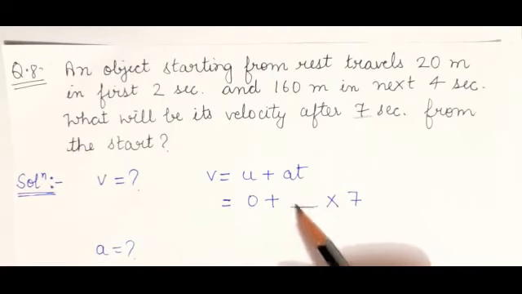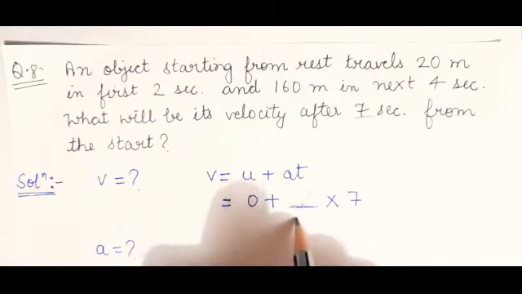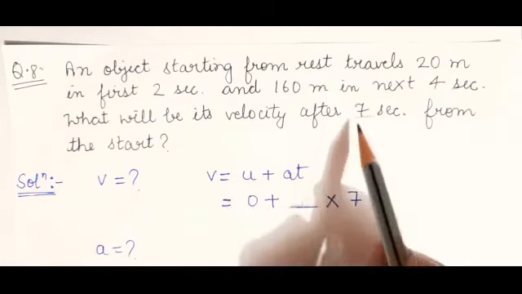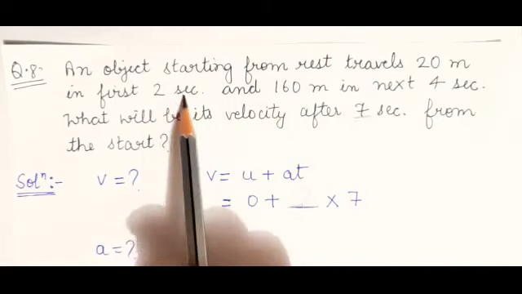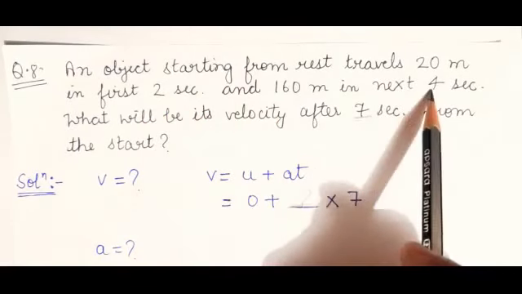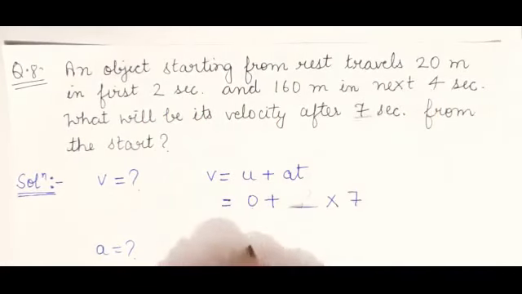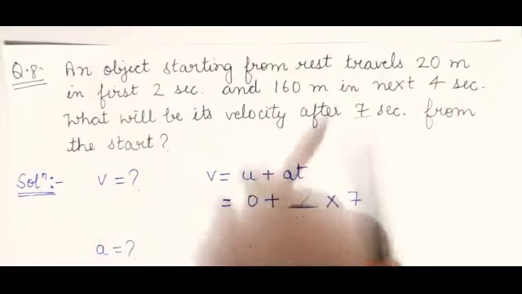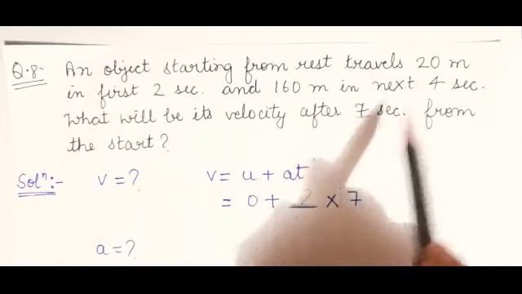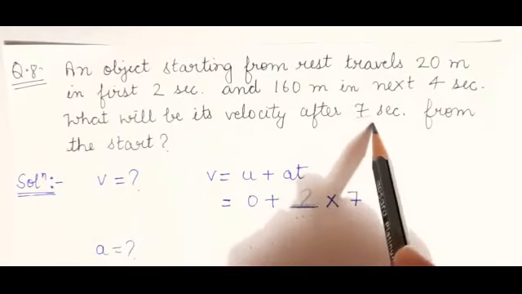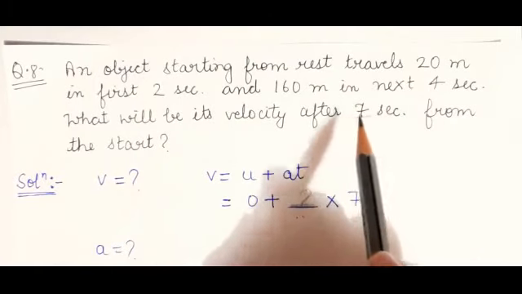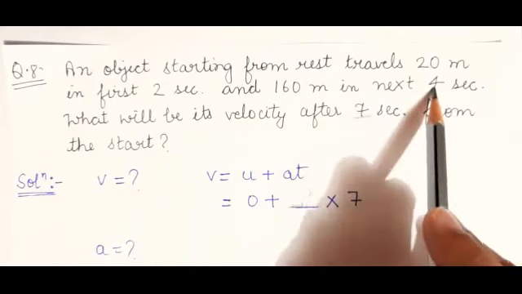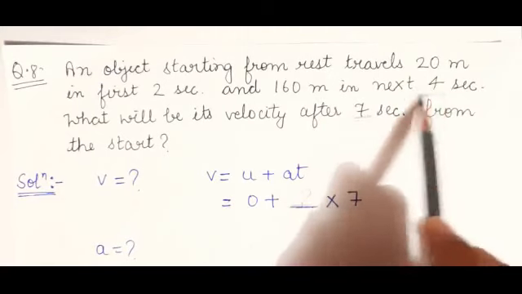But we do not know the acceleration. So we need to calculate the acceleration. But we are given 2 cases, 2 seconds in the first and the next 4 seconds. So which case's acceleration do we need? First case or second case? After 4 seconds it will be the next one, 7 seconds now. It is 2 plus 4, that is 6. So the acceleration of the 7th second will be the acceleration of the 6th second. So we need to calculate the acceleration of this case.